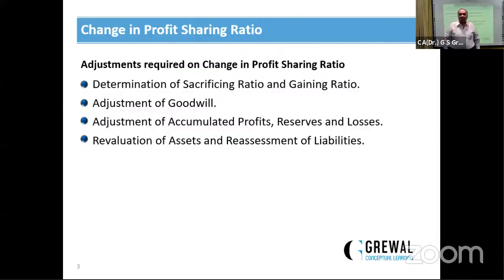So revaluation account, first it is a nominal account.